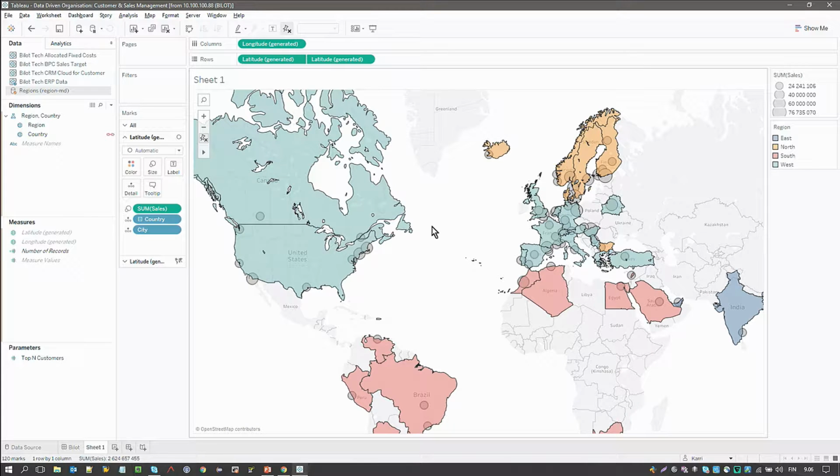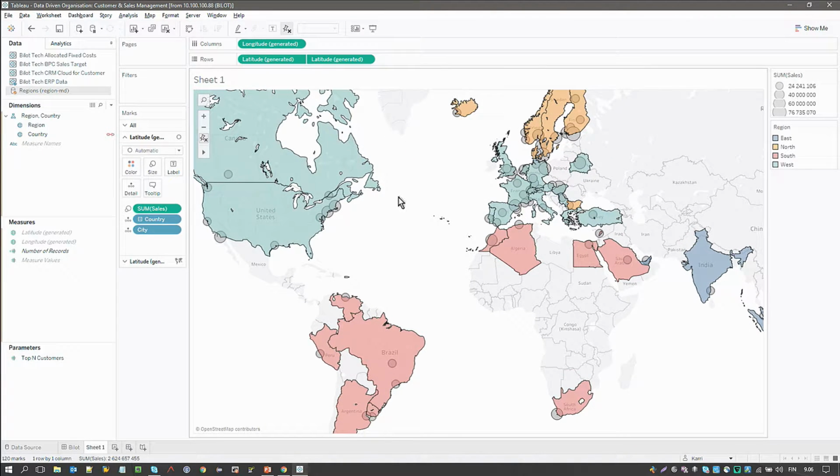So we have 4 different regions: East, South, North, and West, and you can see them there.